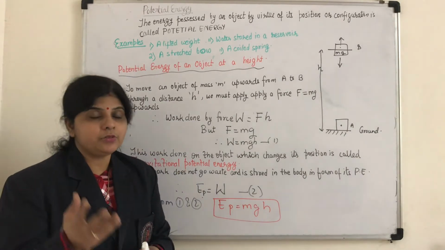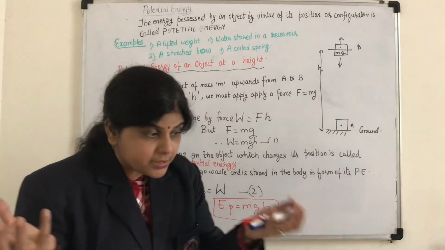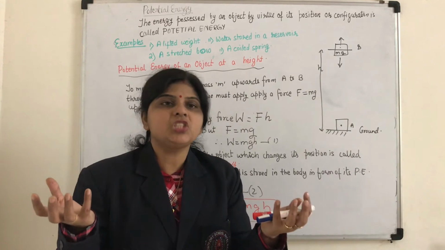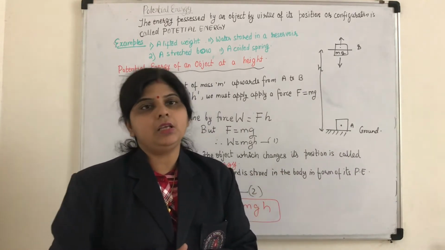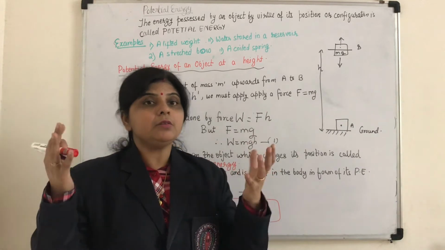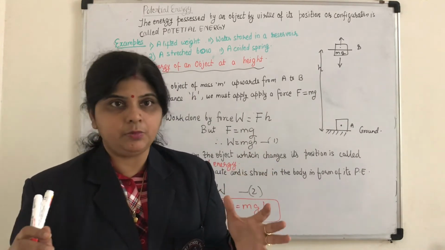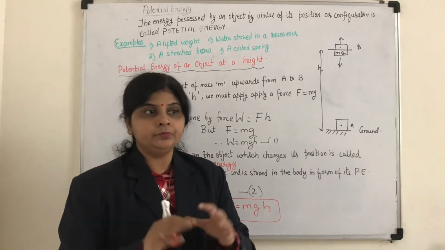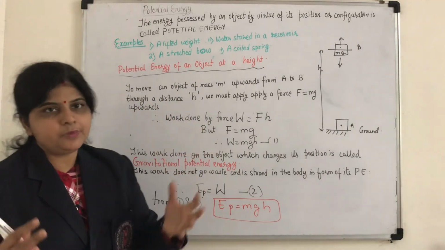Similarly, we have electrostatic potential energy possessed between two charges, which you will study in higher classes. So keep potential energy in your mind: it is not only gravitational, it can be elastic also. So there are different types of potential energy.